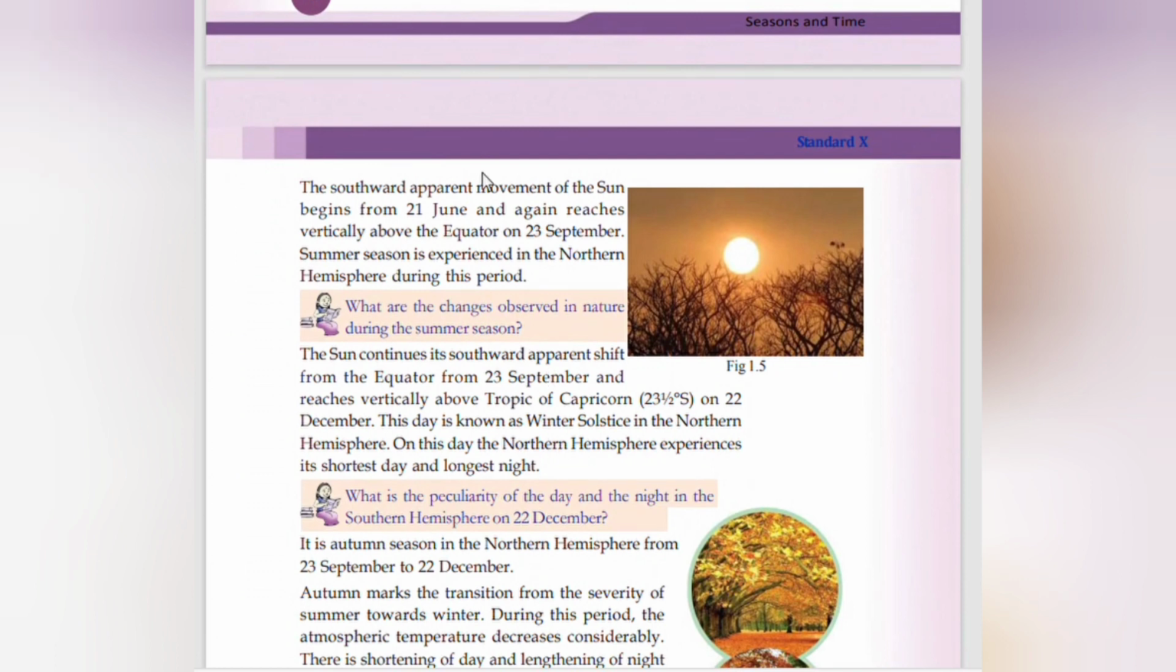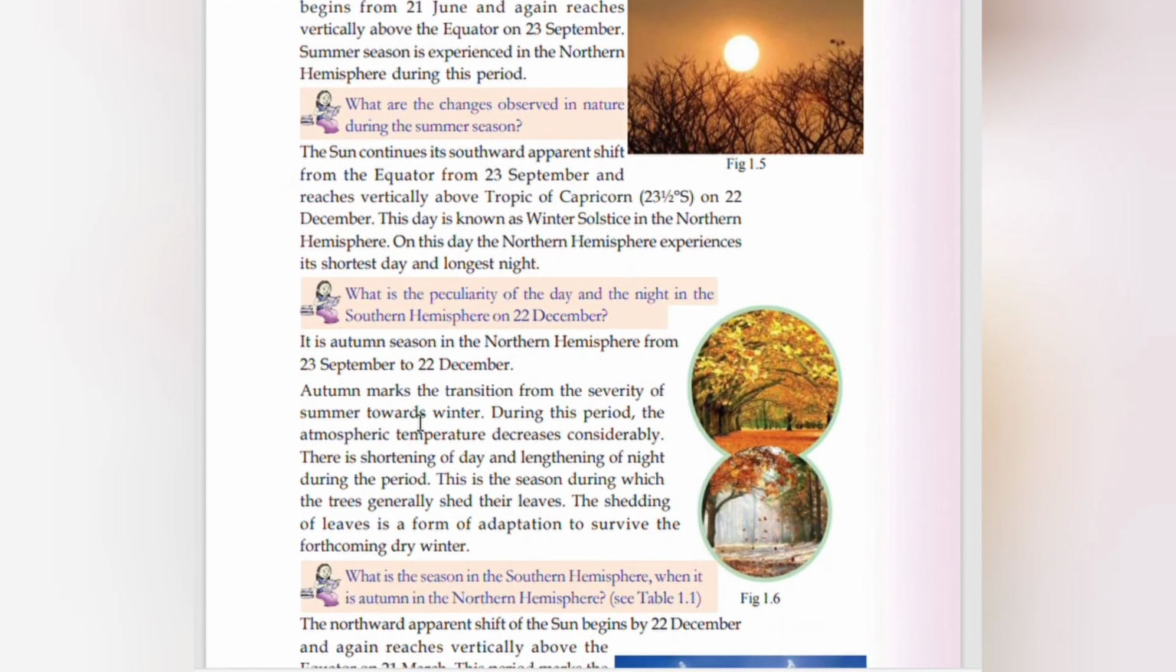The southward apparent movement of the sun begins from 21st June and again reaches vertically above the equator on 22nd September. Summer season is experienced in the northern hemisphere during this period. The sun continues its southward apparent shift from the equator from 23rd September and reaches vertically above Tropic of Capricorn on 22nd December. This day is known as the winter solstice in the northern hemisphere.